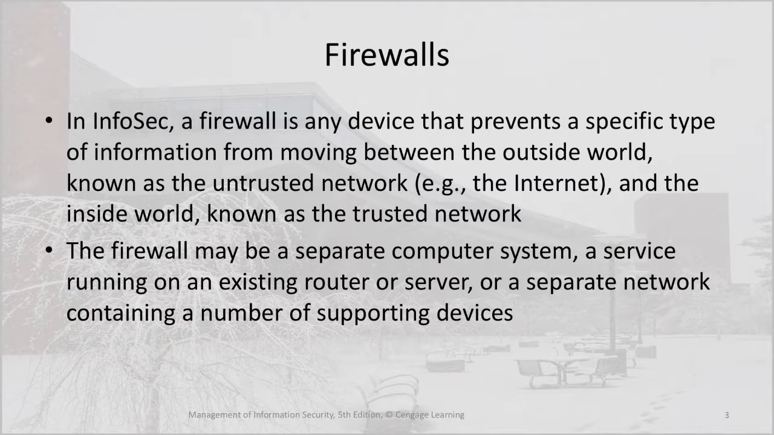In information security, a firewall is any device that prevents a specific type of information from moving between the outside world, known as the untrusted network, in other words, the internet, and the inside world, known as the trusted network. The firewall may be a separate computer system, a service running on an existing router or server, or a separate network containing a number of supporting devices.